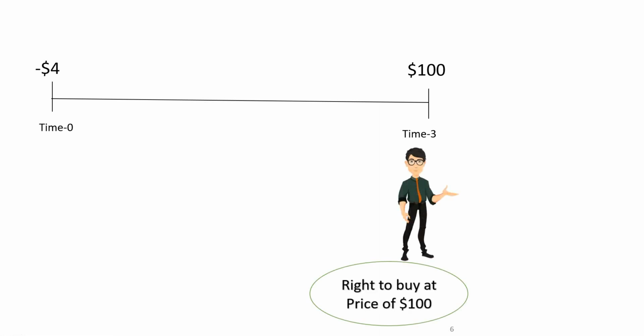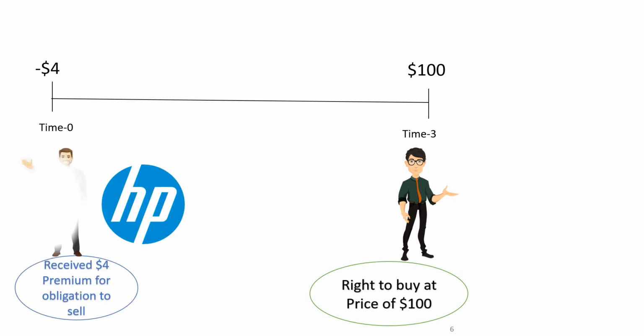If the price is above 100, say the share of HP is 130, 110, or 140, of course he will buy it. If the price is 60, 70, or 80, he will not buy it because he has to pay 100 to buy it. Mr. White received a premium of $4 for taking on the obligation to sell.